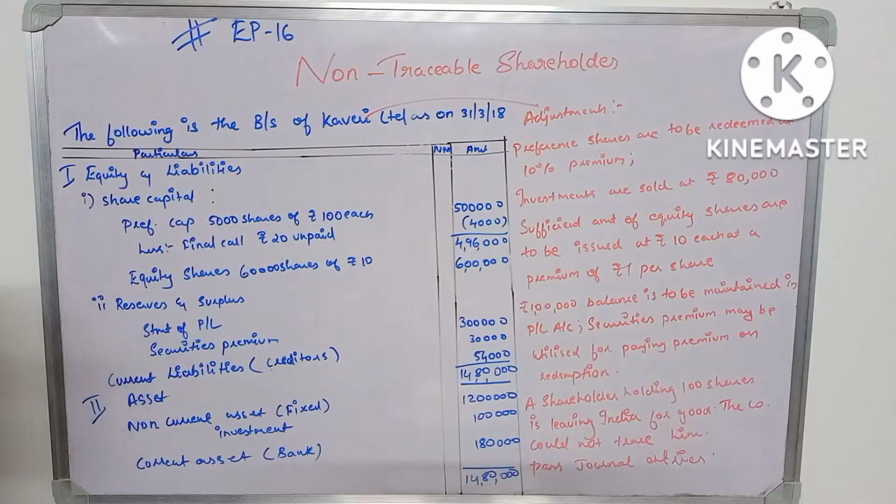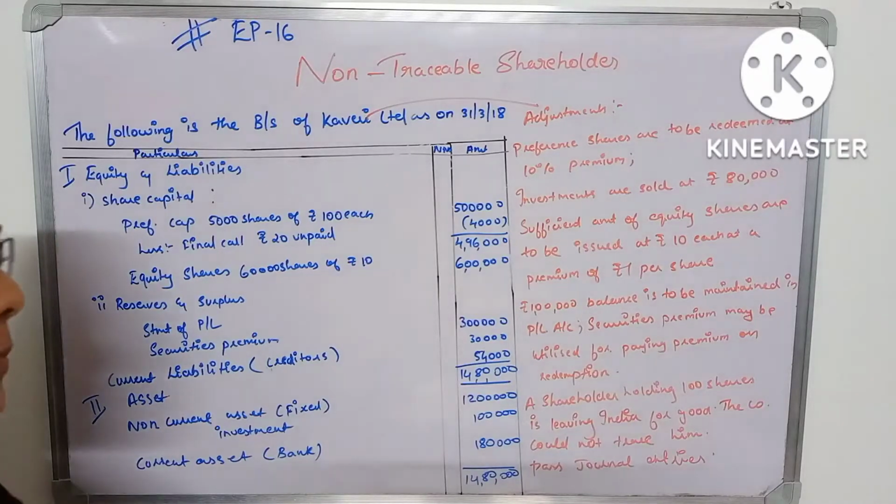Securities premium, 30,000. Current liabilities, which consist of sundry creditors, 54,000. But in total you get 14 lakh 80,000 on the liability side. Now moving over to assets: non-current assets, fixed assets 12 lakh, investment 1 lakh, current asset which is bank 1 lakh 80,000, and then you will get a total of 14 lakh 80,000 on the asset side as well.